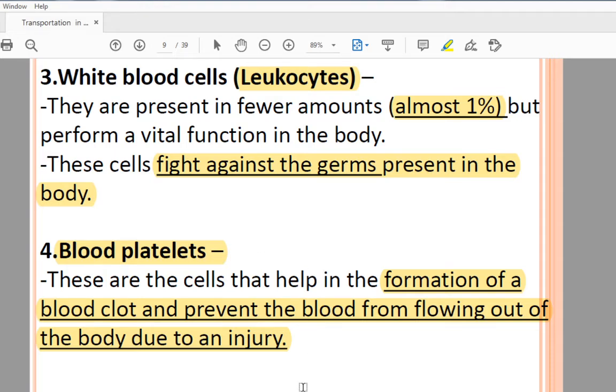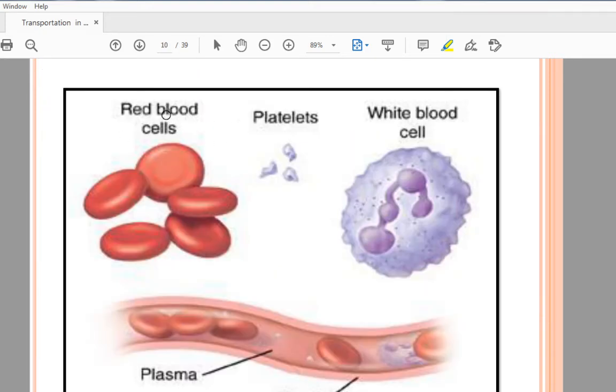Understood about the blood, the functions of the blood and the components of the blood? So you can see here RBC, the platelets, the white blood cells and your plasma. You can see here the liquid. From the liquid all these are flowing. And this liquid is present in the blood vessels.